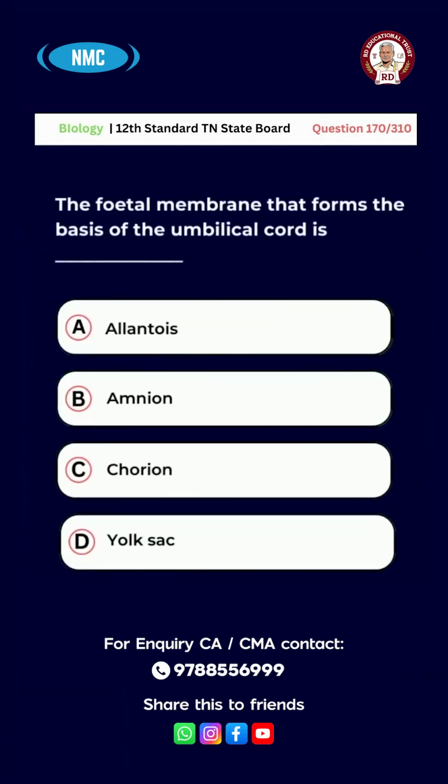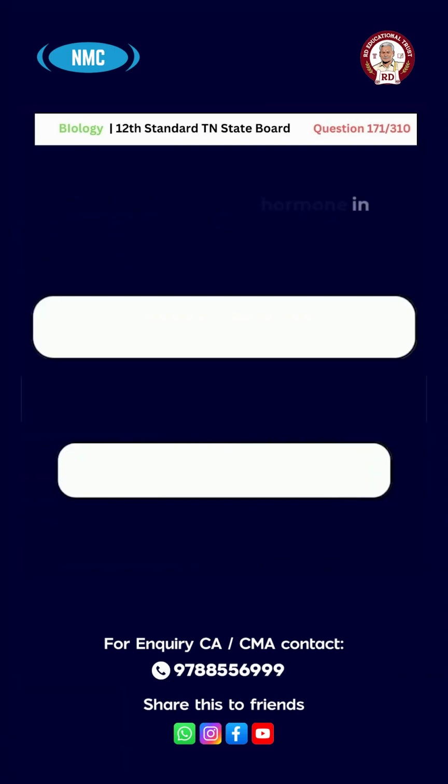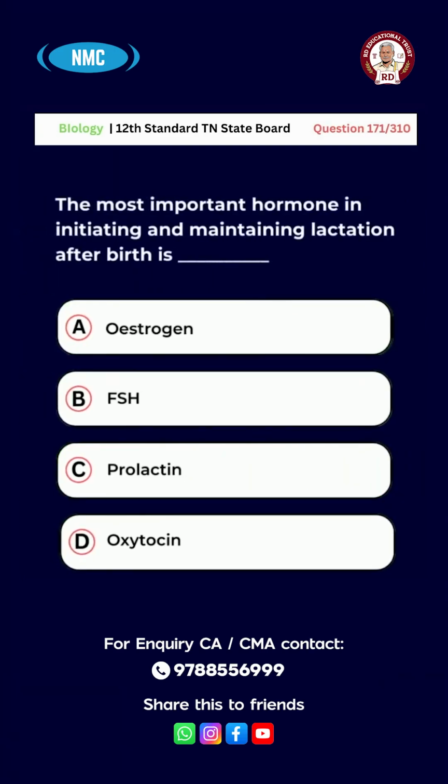Question number 170. The fetal membrane that forms the basis of the umbilical cord is A, allantois, B, amnion, C, chorion, D, yolk sac. And the right answer for this question is option A, allantois. Question number 171. The most important hormone in initiating and maintaining lactation after birth is A, estrogen, B, FSH, C, prolactin, D, oxytocin.